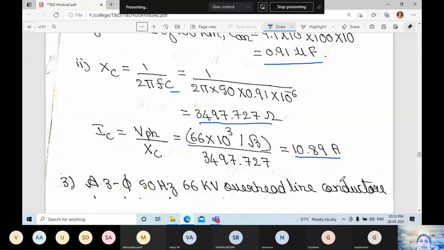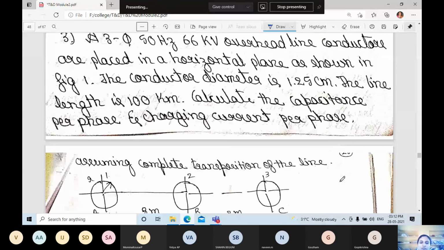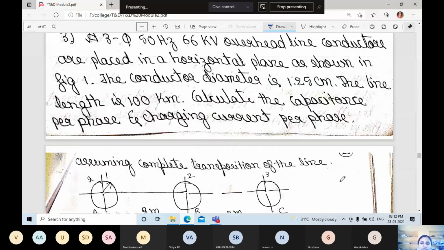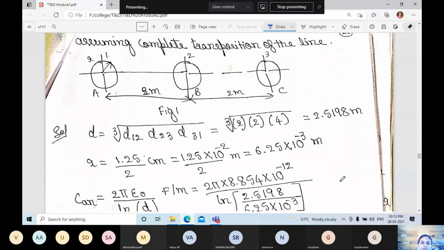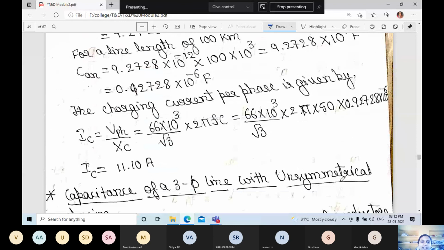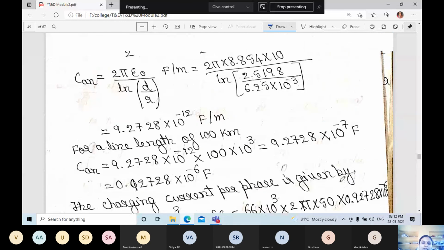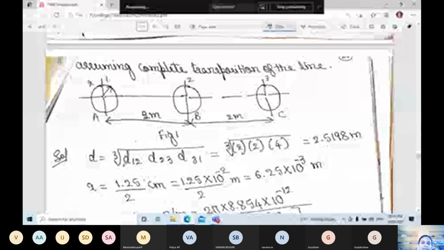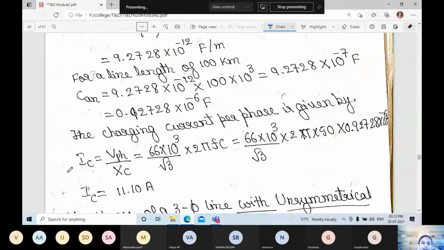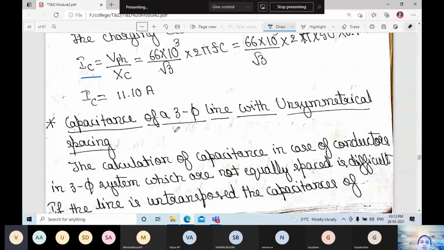Okay, next problem you need to solve. It is a similar process, so I have no need of explaining this. They have followed the same process: finding the D value and R value, then C_AN, then substituting to find the I_C value. It is a similar problem. In the next class we shall discuss the capacitance of a three-phase line with unsymmetrical spacing.